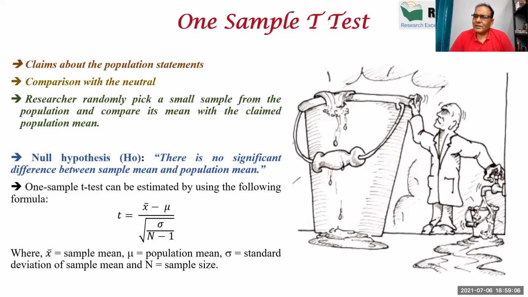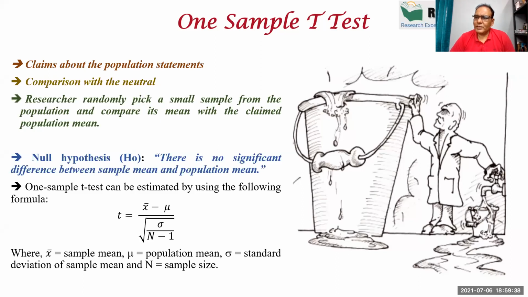Now the question is that in these kinds of statements, we don't have a population mean. So what happens? We have to compare with the neutral. So we take the data and we assume that the population mean is neutral and we compare with the neutral. So then you have to apply one sample t-test. I have seen some papers, and I even applied one sample t-test in some theses.